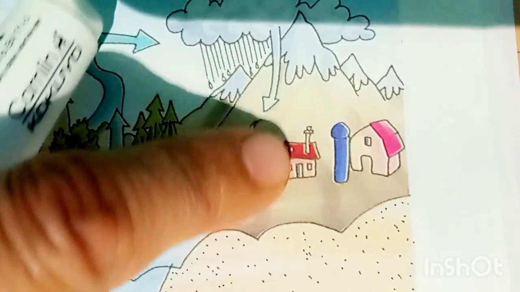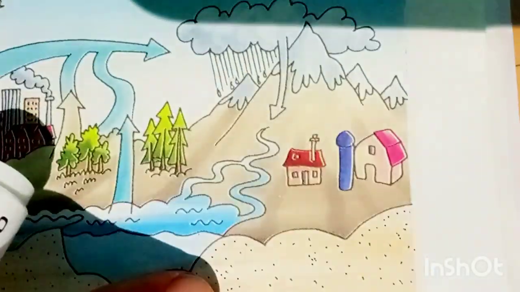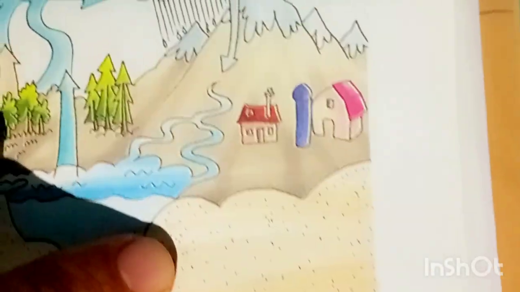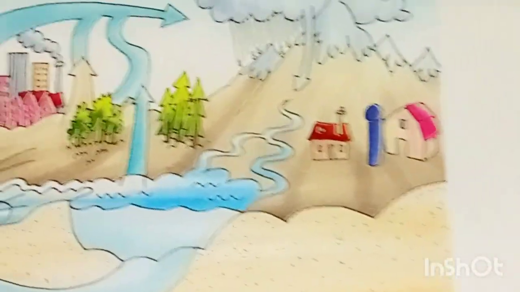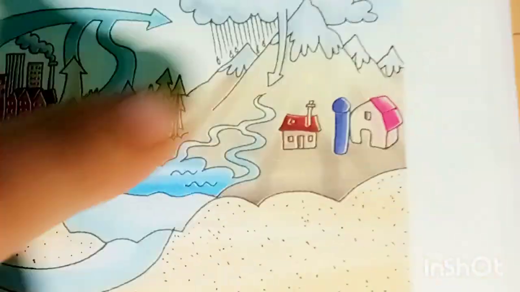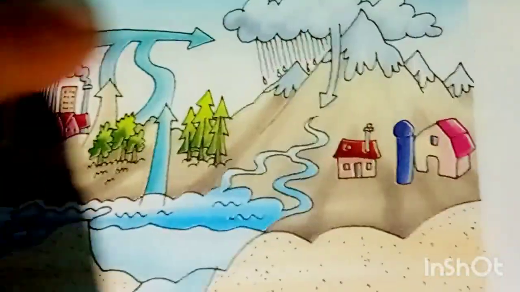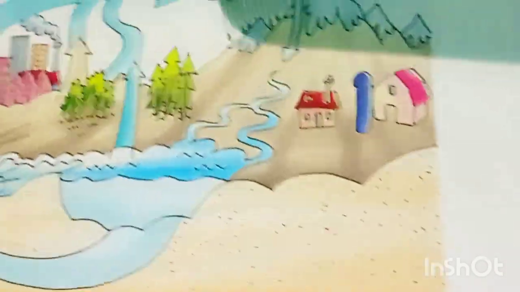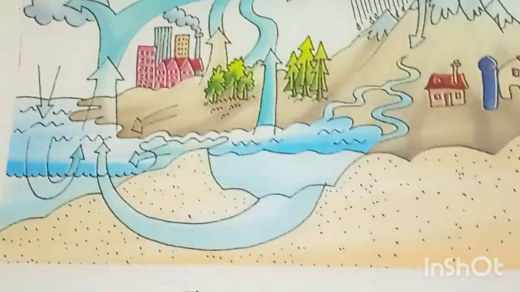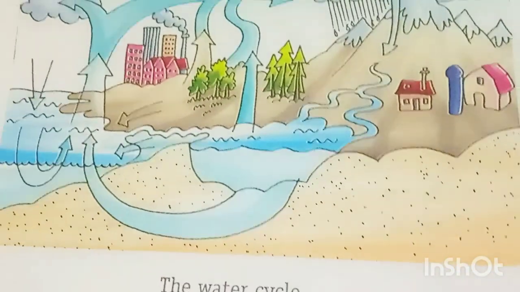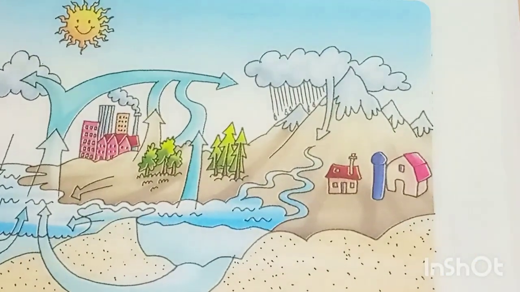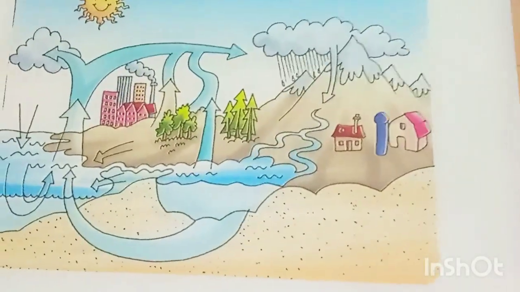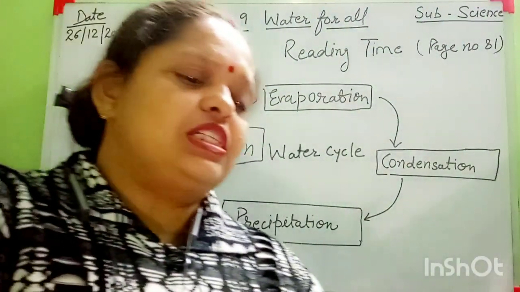And after that, this rainwater comes again on the earth. And this water again mixes in the water bodies. This process is continuously running. And this process is called the water cycle. Okay students, I hope all of you understand this process. Okay, all your doubts are clear now from this topic, and the explanation of this chapter is done now.